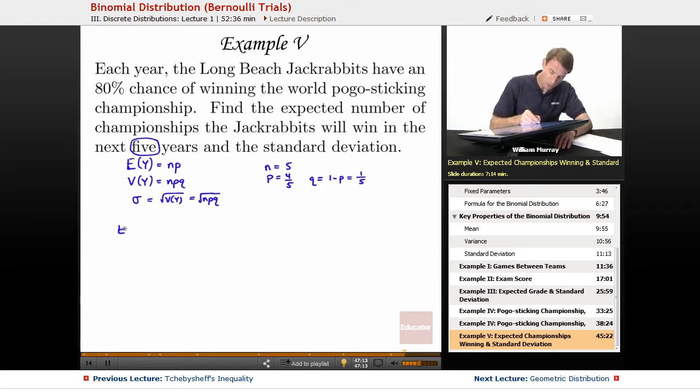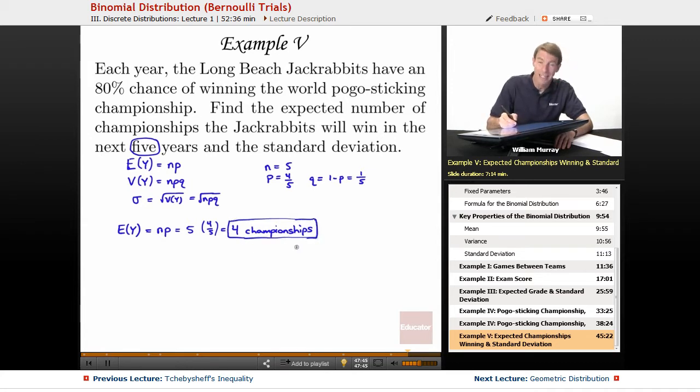The expected value, the expected number of championships that we will win over the next 5 years, is n times p. So our n is 5, p is 4/5. So that's just 4 championships. And that should not be at all surprising because we're going to play for 5 years in a row, and we have an 80% chance of winning in any given year.